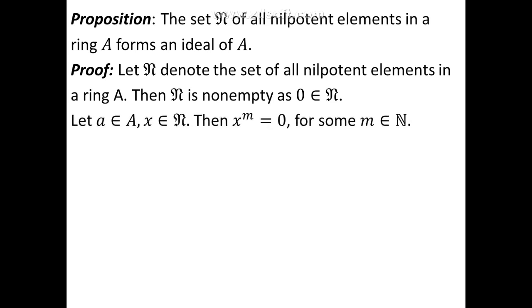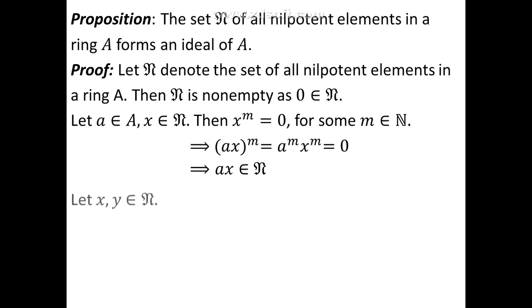So let us take an element A in A and X belonging to N. As X belongs to N, X power M is 0 for some natural number M. Now if we consider AX and raise it to the power M, because of the commutative law in the ring A, we get (AX) raised to M is the same as A power M into X power M, which is also equal to 0 since X power M is already 0. This says that AX belongs to N.